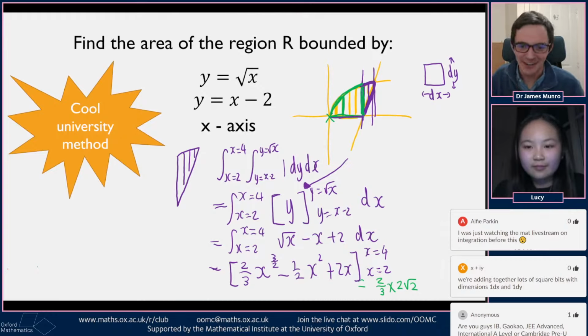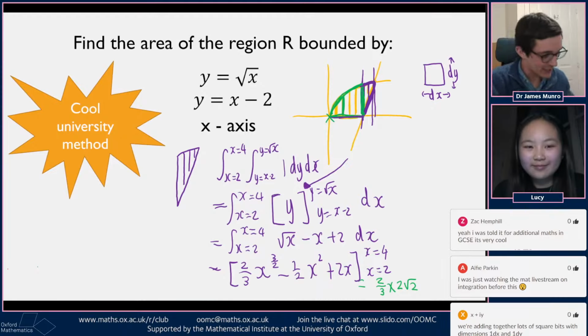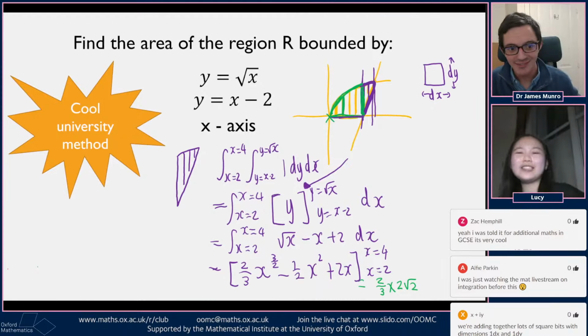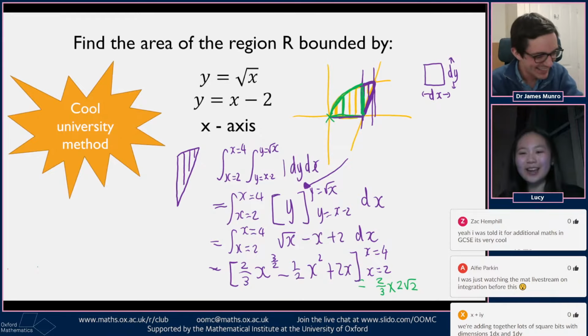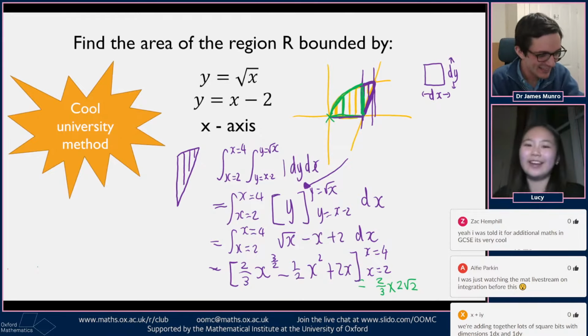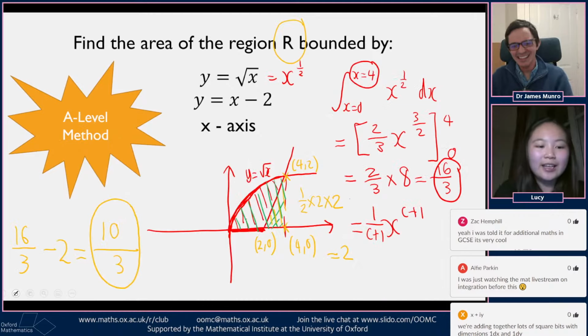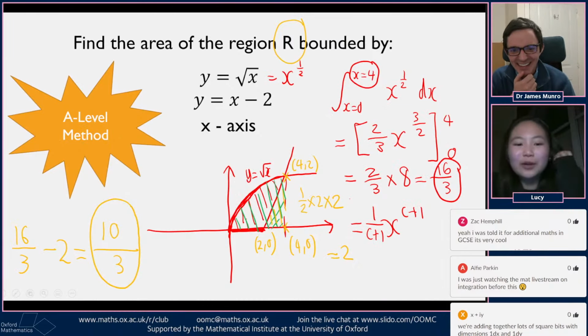Maybe they knew this trick for working out the purple area. So this was labelled as cool university method, but I guess it's not cool enough. I think some of you might not be thinking that, because it seems almost harder than the other method that we did in the last slide. So you might be thinking, like, what's the point of doing that?